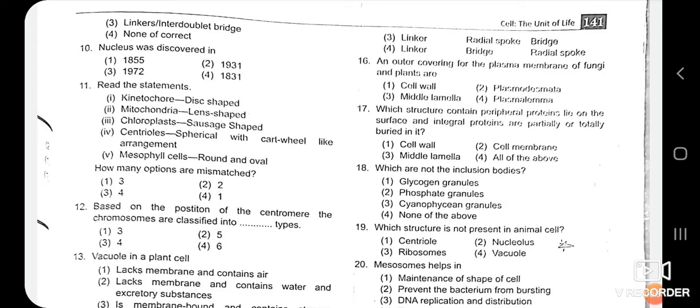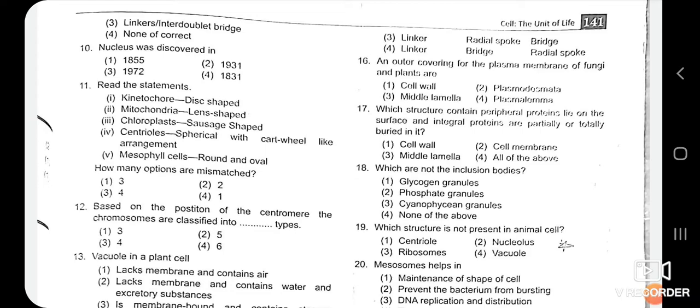Now we have seen the structure of this microtubule. You can observe this figure on page number 137 in cilia and flagella. There we have seen that central tubules are connected by bridges. So only bridges is the correct answer, and it is not given. So the correct answer is the fourth, none of the above. Linker is not correct, interdoublet bridge is also not correct, and the correct answer is only the bridge. So the answer is the fourth one.